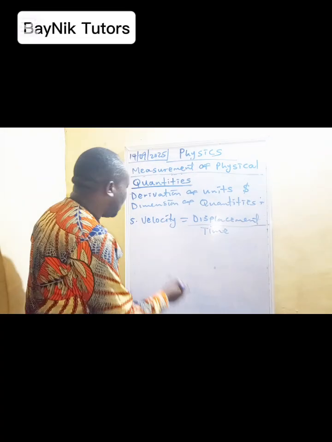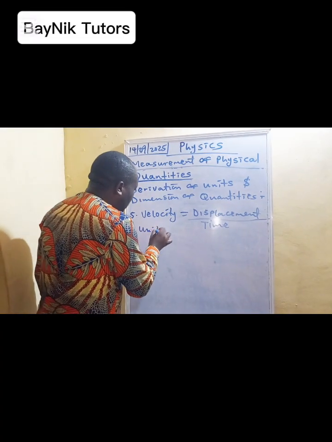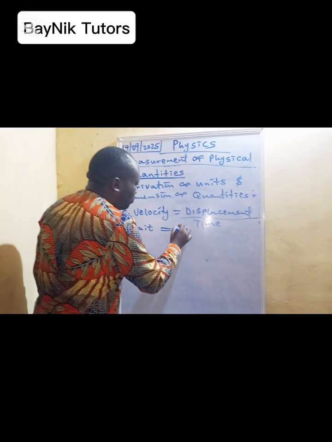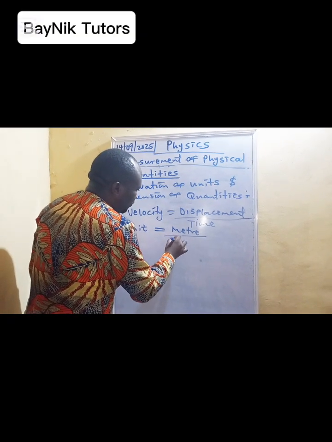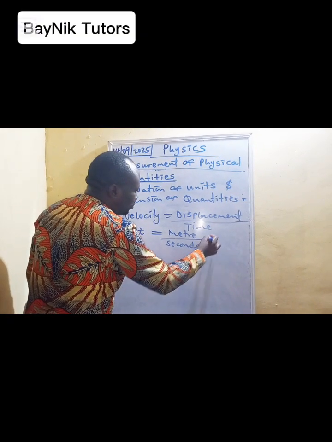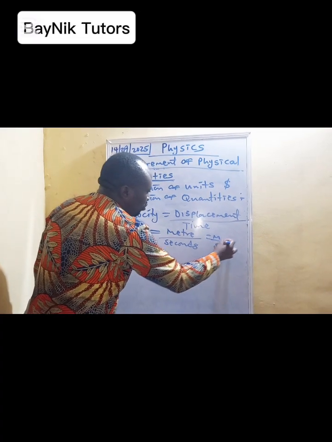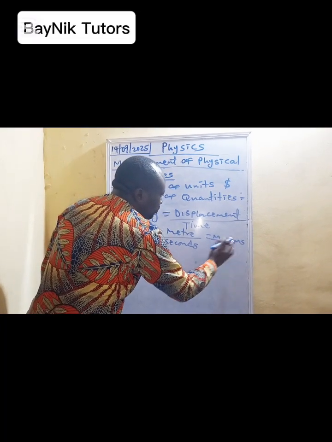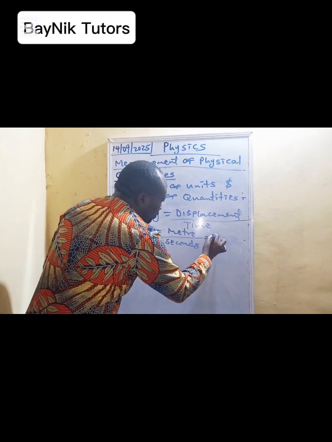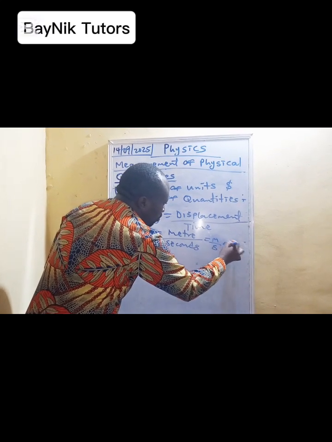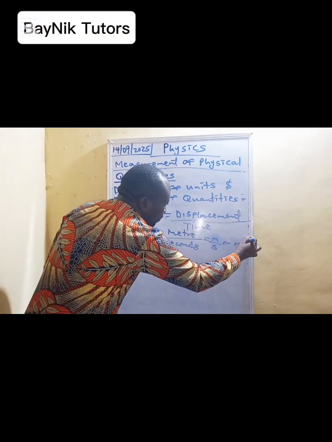So from here, we can now say our unit is meter per second, m over s, or m s minus 1.